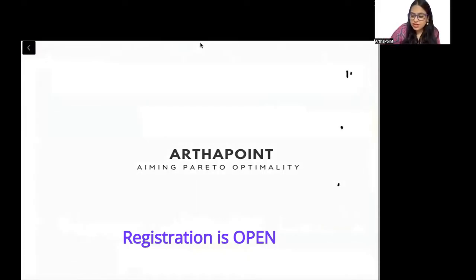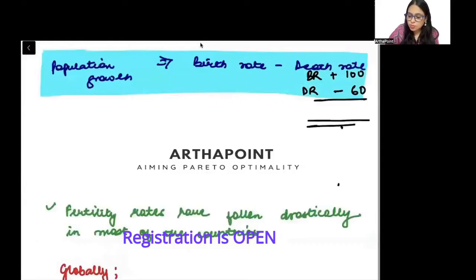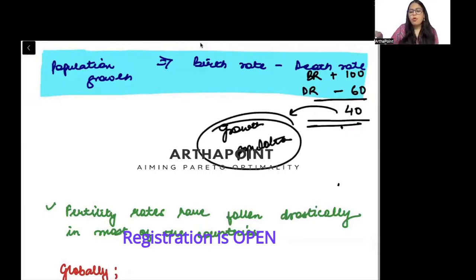So, you can see that 100 new people are born. So, this is birth rate, addition to the population. And 60 people died. So decrease in the population, right? So what is the net change in the population? 40. So this will be your growth in the population. Population will increase by 40, right?